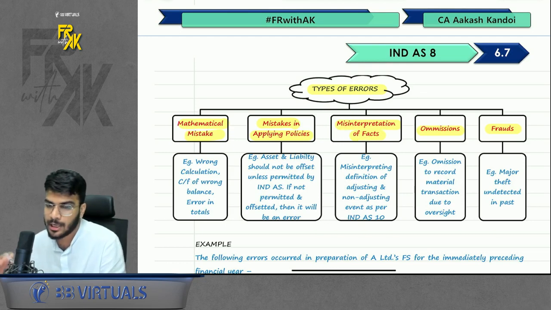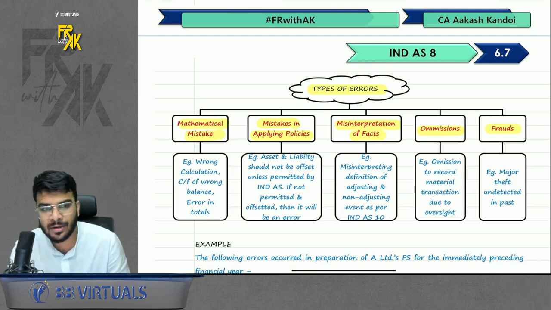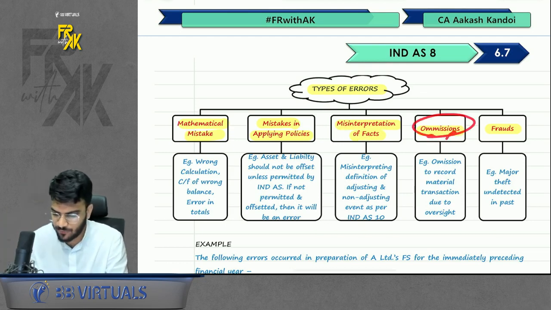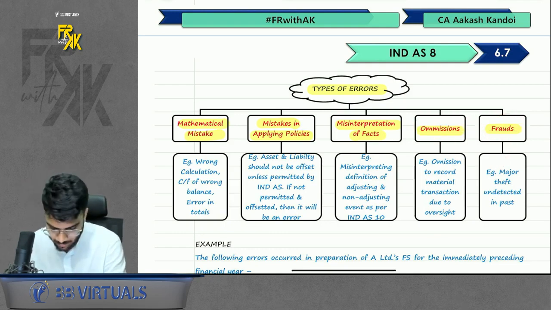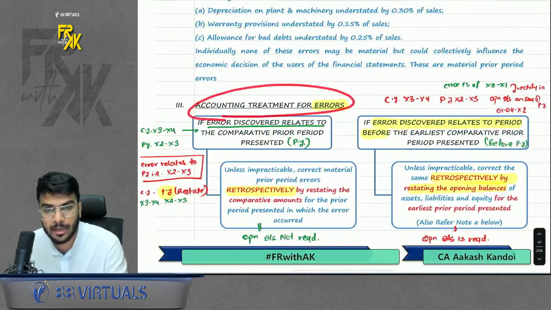Misinterpretation of facts. You treated an adjusting event like a non-adjusting event or vice versa. Omission. You forgot to record a particular transaction. Fraud happened, which you came to know later on. Okay. Now, accounting treatment of errors.